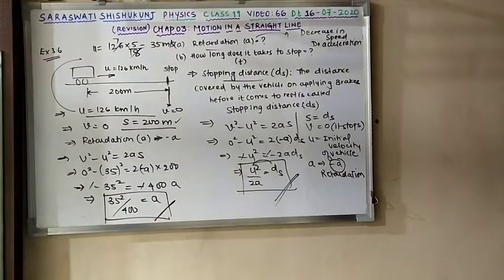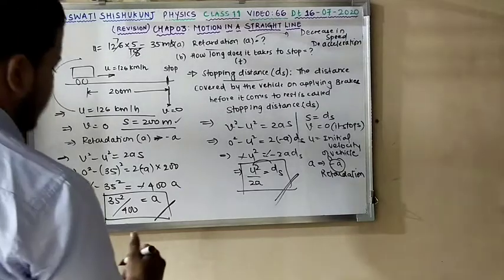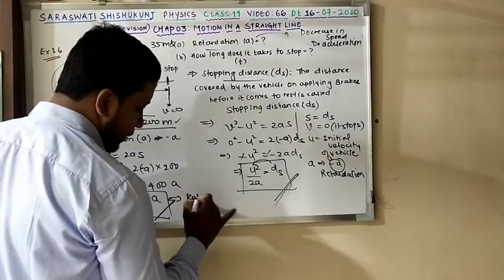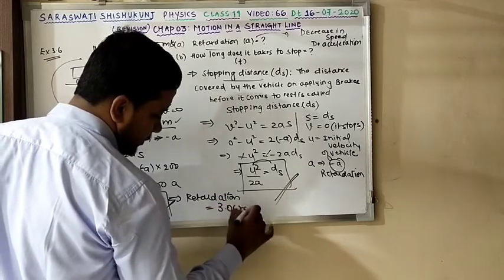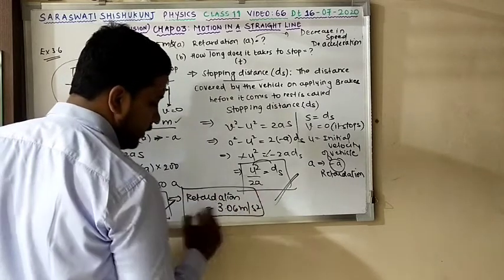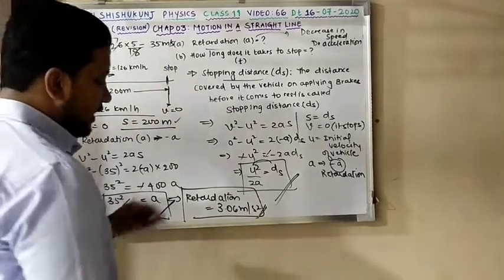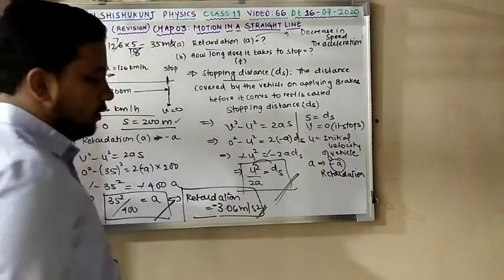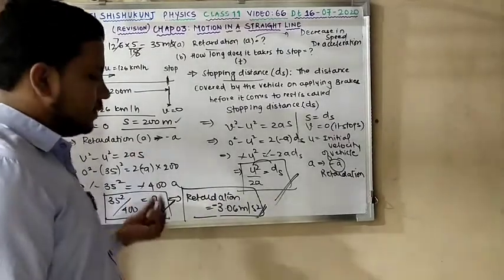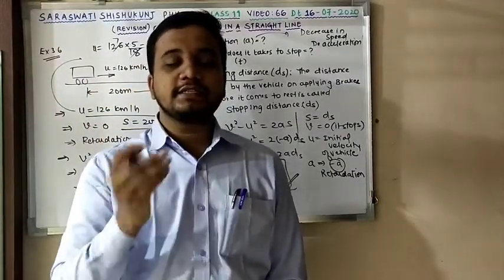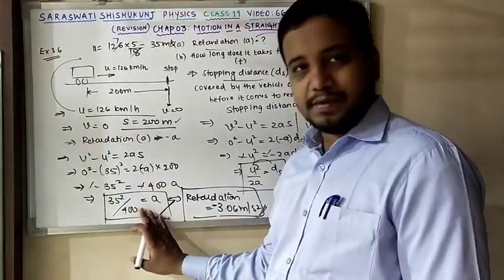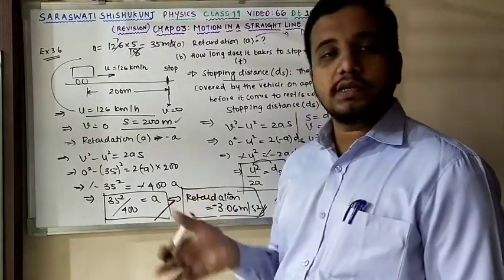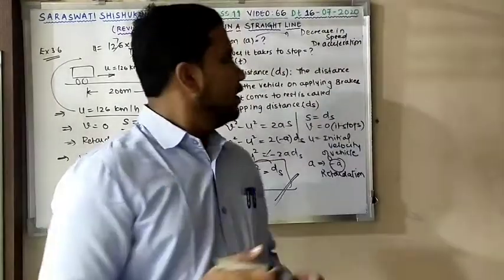So we are moving ahead with this. I can write retardation over here, if I calculate it, I am going to get retardation equal to 3.06 meter per second square. Make sure of one thing over here: in the textbook there will be a negative answer. If you are writing retardation, then you have to put minus. Though your answer is plus, retardation should be minus. Minus indicates deceleration: speed decreases with respect to time. Your answer is 3.06, but here I am putting minus because it shows retardation. Okay. Moving ahead to the next.